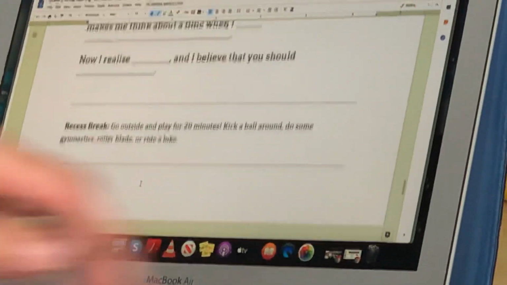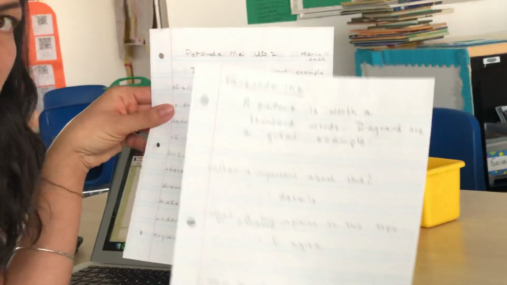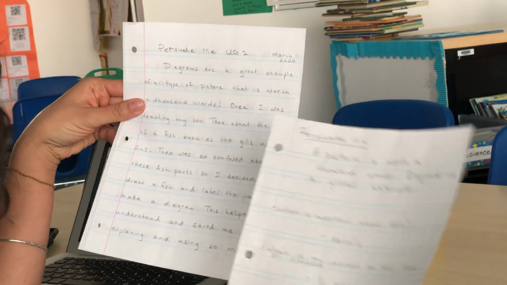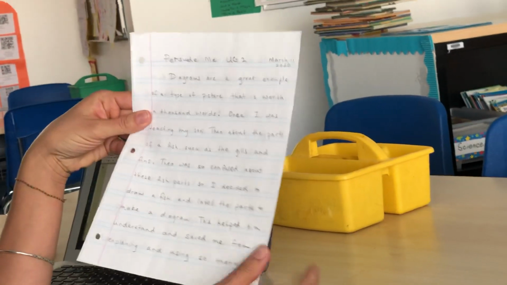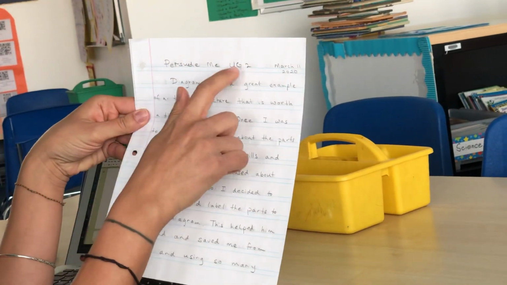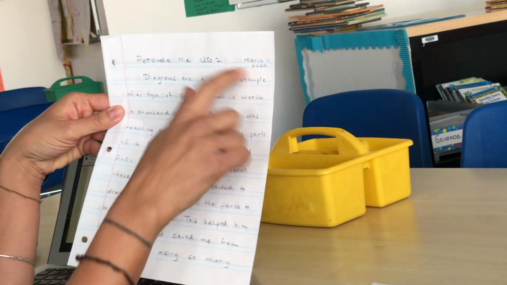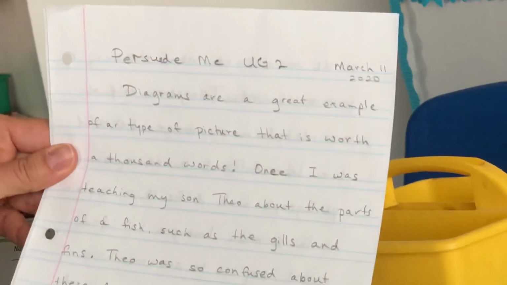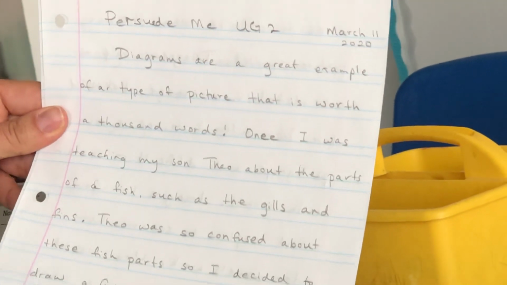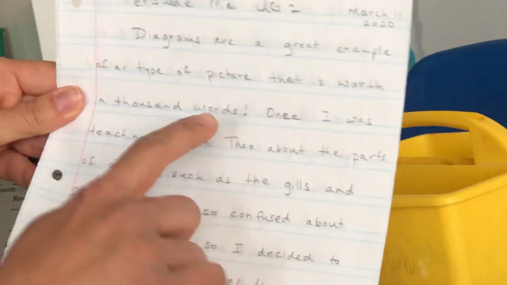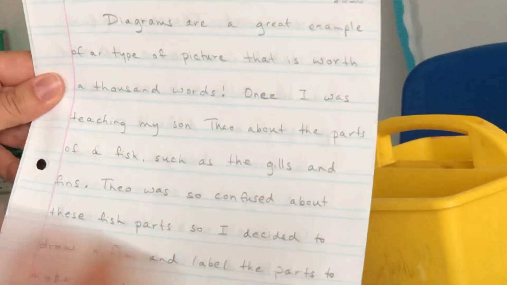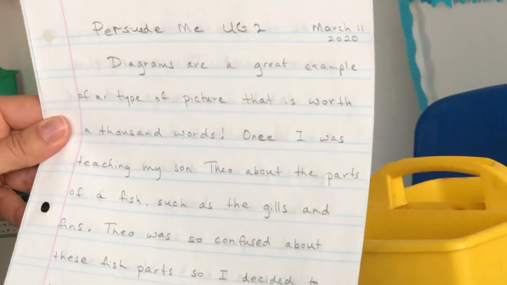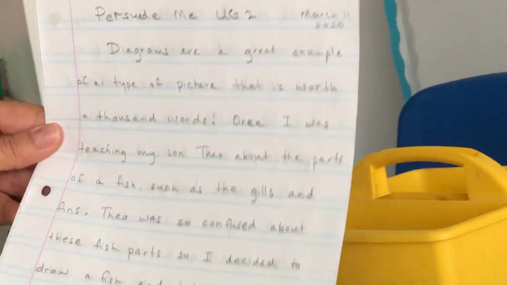Okay, now I'm going to read you what I wrote. And when I wrote mine, I used all of the examples that I jotted down that I just showed you. It says, Persuade Me, UG2, March 11th, 2020. Diagrams are a great example of a type of picture that is worth 1,000 words! This is my thesis. This is what I'm trying to argue, what I'm trying to persuade the reader to believe.